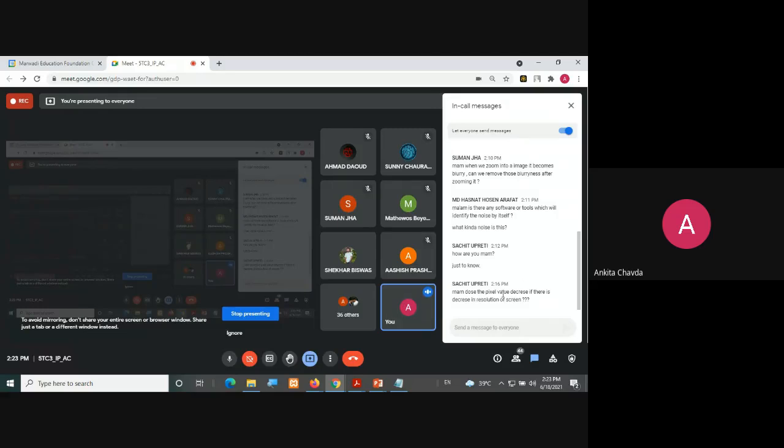Ma'am, does the pixel value decrease if there is a decrease in the resolution of a screen? Yes, of course, because your digital image is in the form of a matrix. If you have a very good quality image, it will take extra memory space to store.